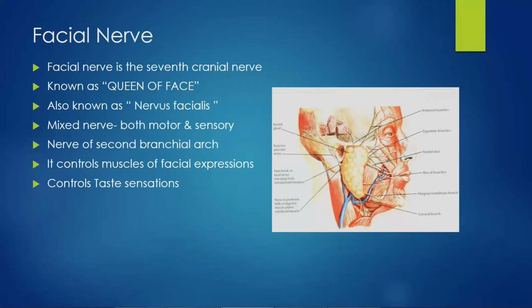The facial nerve is a mixed nerve, that is, it has both motor and sensory fibers. It is the nerve of the second branchial arch. It controls the muscles of facial expression and it controls taste sensation.